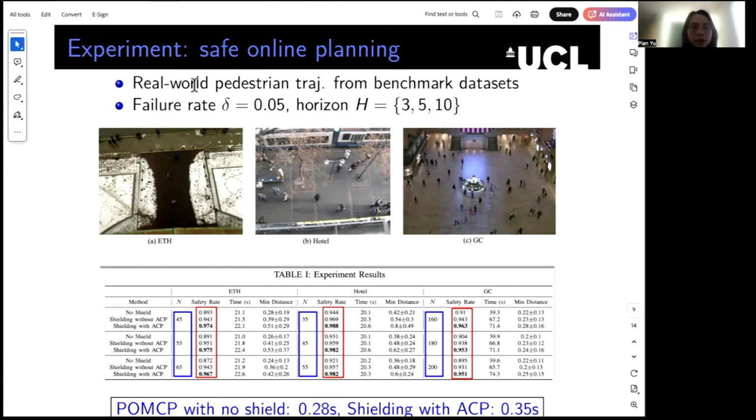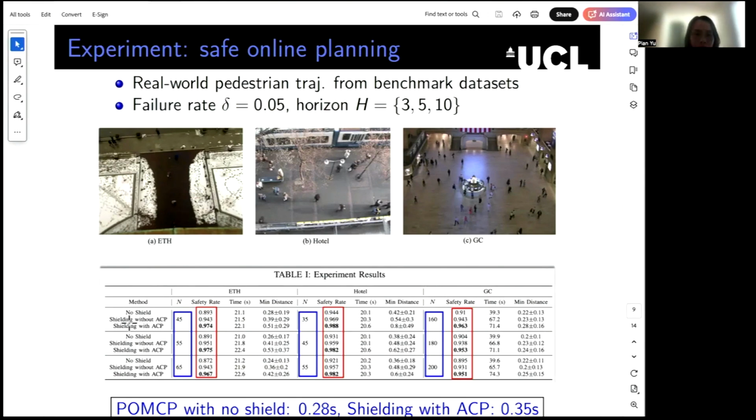Here we consider real-world pedestrian trajectory from benchmark datasets. We consider a failure rate delta equals 0.05, meaning that we must guarantee a safety of at least 95%. We consider three scenarios: ETH, Hotel, and New York Central Station. Let's see the results in this table.